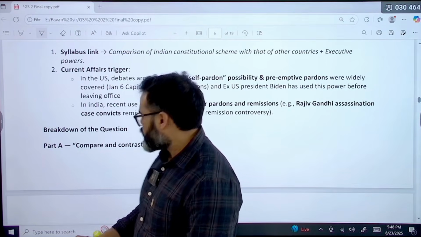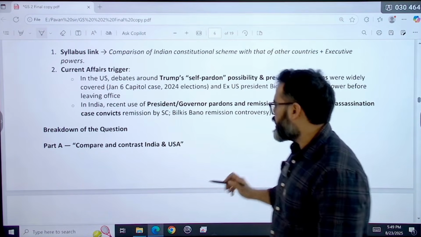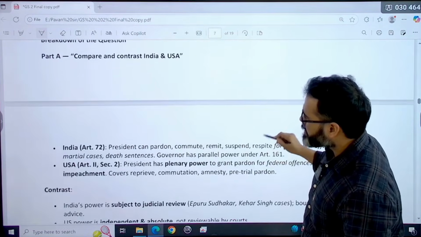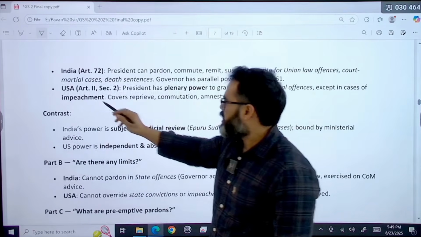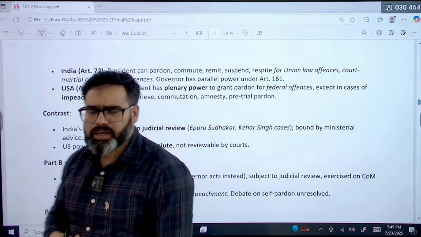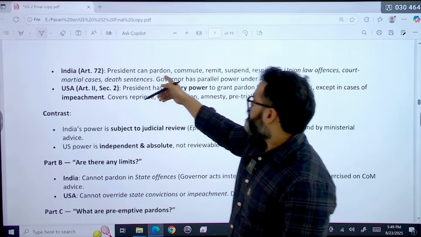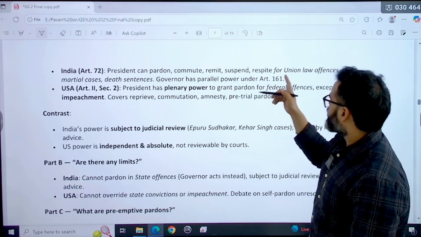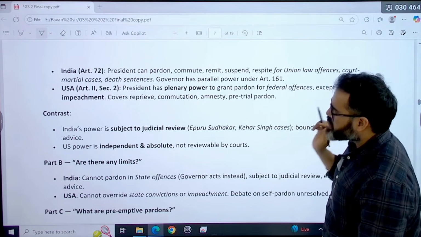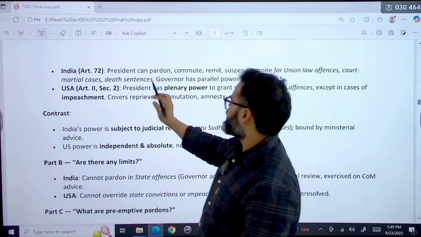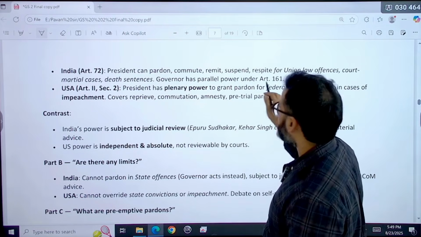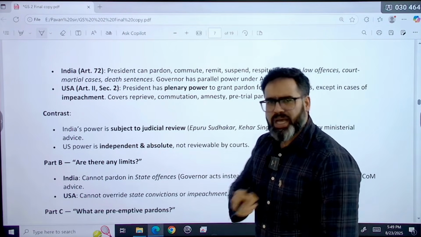Now we need to break down that question. What was the first part? Compare and contrast India and USA. In India you already know Article 72 for the president and Article 161 for the governor. The president can pardon, commute, remit, suspend, respite, for union law offences, court martial cases, and death sentences. The governor has a parallel power under Article 161.